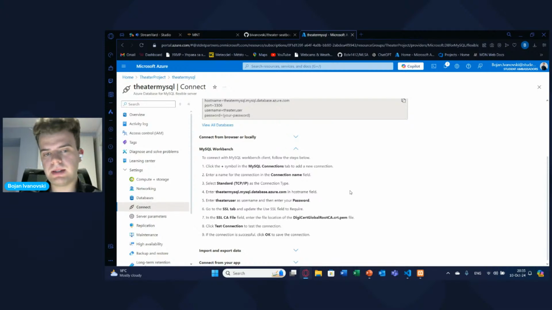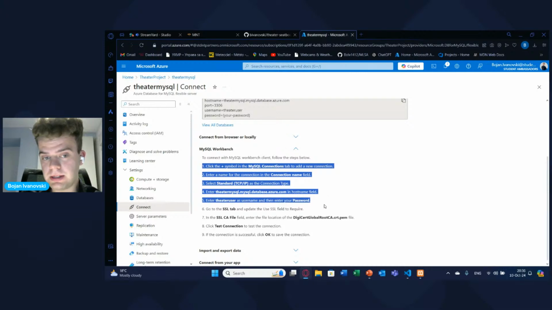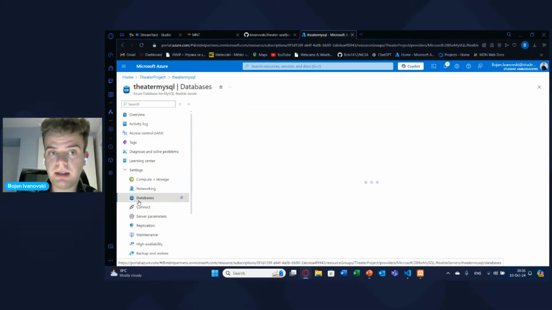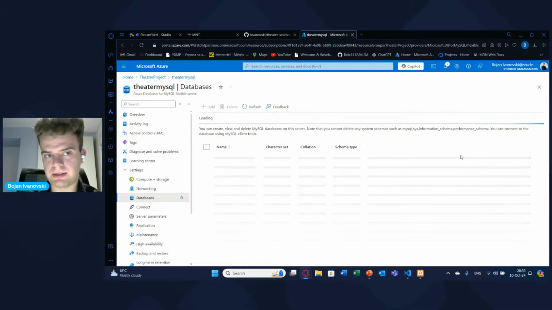So basically, what you do is open the MySQL Workbench, do all these things here, as you see. So you open the MySQL Workbench, you click add a server, you connect with this server that you see here that you have created, and automatically you would have that server on MySQL Workbench. Okay, so now the things get more complicated. Why? Because in your local server, you also have a local database. Firstly, this Azure database server is empty.